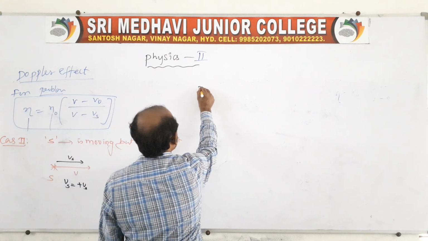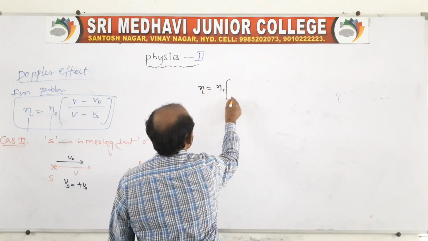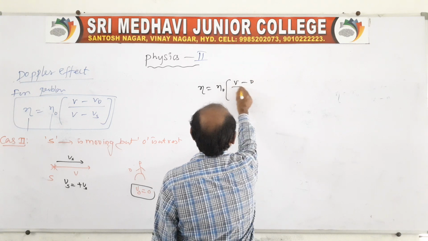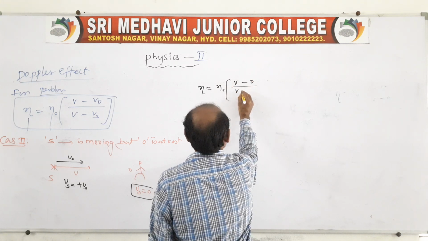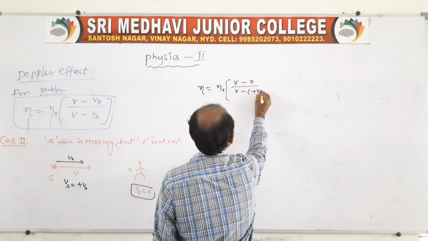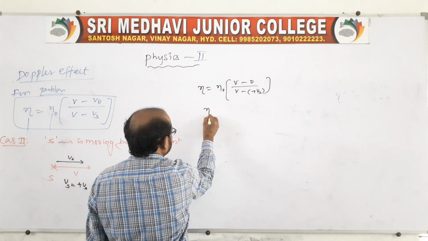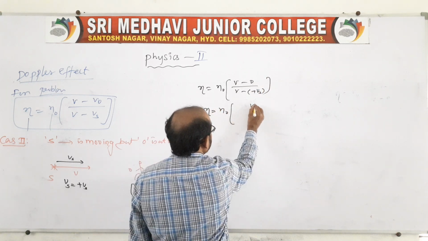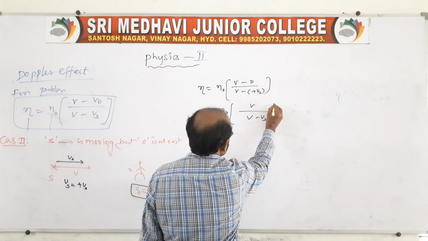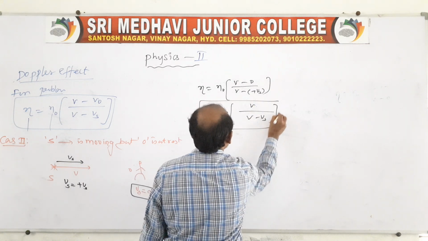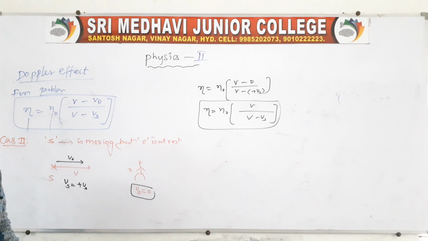Then in this case, the apparent frequency is N0 into V minus 0 by V minus of V plus Vs. So the apparent frequency is N0 into V by V minus Vs when both are in the same direction. The speed of sound and the source are in the same direction.